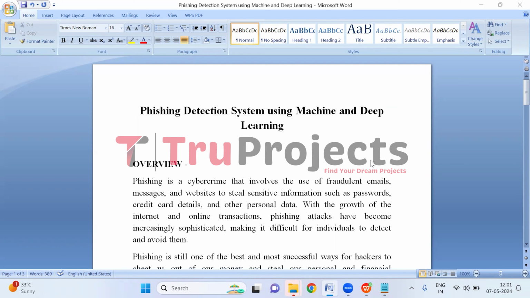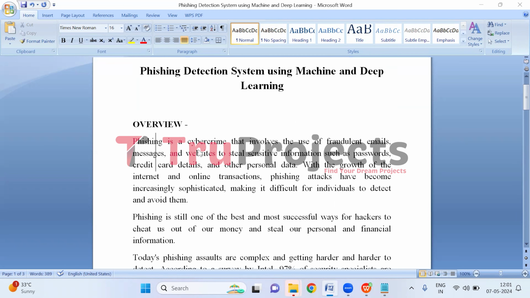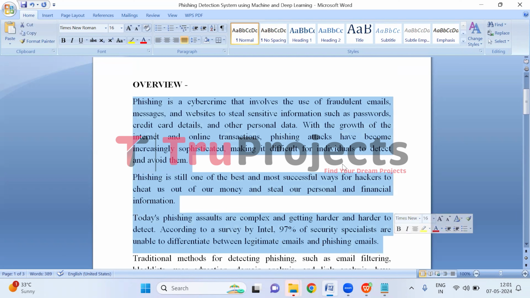Projects. In this video, we are going to explain the project titled Phishing Detection System using Machine and Deep Learning. Before diving into the execution, let me give you an overview of the project. Phishing is a cybercrime involving fraudulent emails, messages, and websites aiming to steal sensitive information like passwords and credit card details. With the internet's growth, phishing has become sophisticated, making detection tough.